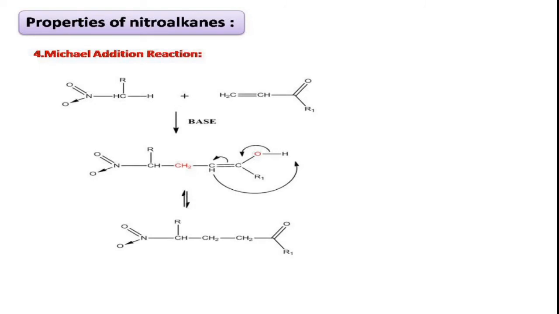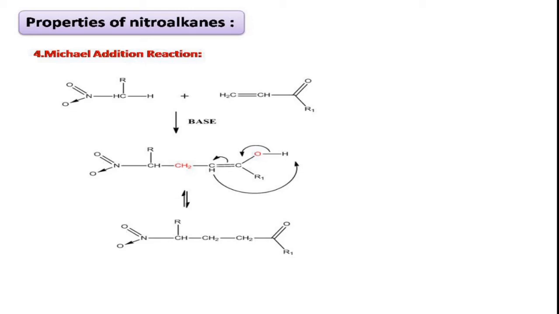Coming to the second, another important reaction is Michael addition reaction. This is also a very good and very important name reaction. In this, we will take 2 reactants. One is a compound with active carbon. Another one is a double bond connected to a withdrawing group, alkene connected to a withdrawing group, that is activated olefin. That is called activated olefin.